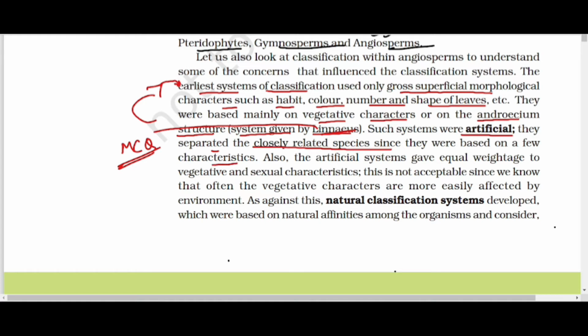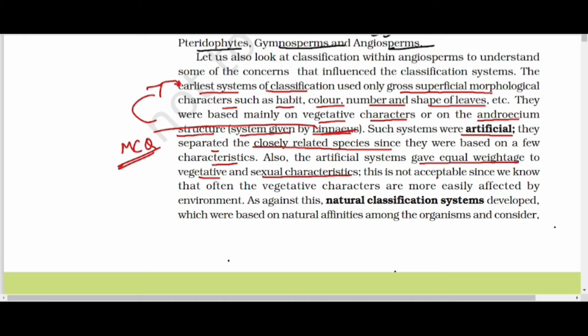As we know, in the earlier system, if the organism had a cell wall, then it was put into the category of plant, and if it lacked a cell wall, then it was separated into the animal kingdom. So, since they were based on very few characters, they separated closely related species. Also, the artificial system gave equal weightage to the vegetative and sexual characteristics.